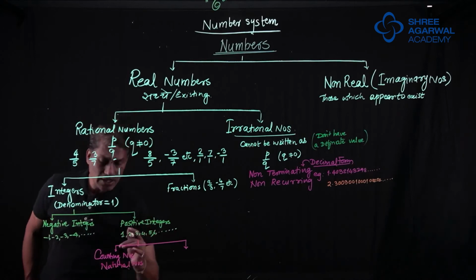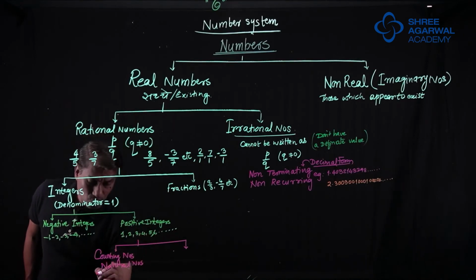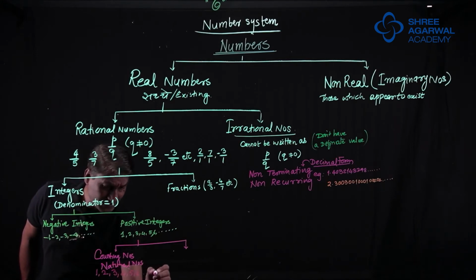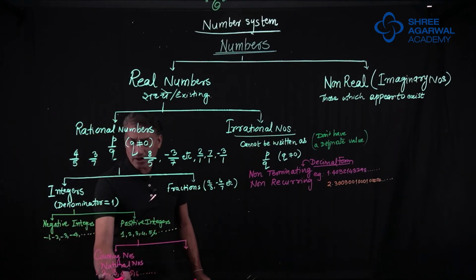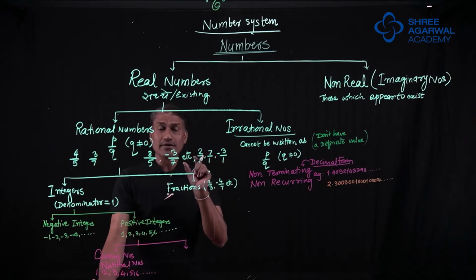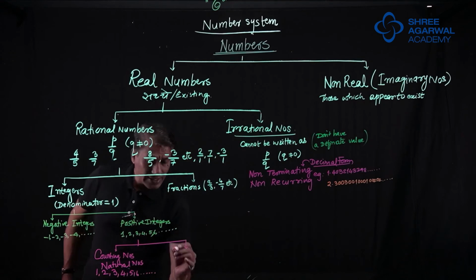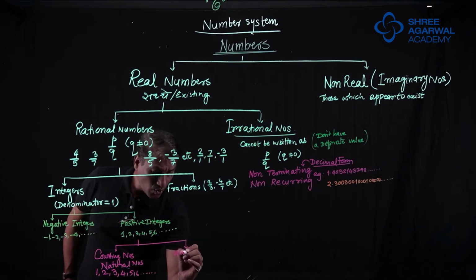Which are these numbers, sir? See, when we count, we say 1, 2, 3, 4, 5, 6, up to infinity. But if we say here, 0 is not included. So they are not whole, they are not complete. So the other numbers are whole numbers.